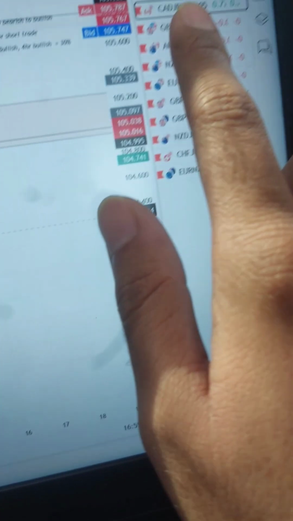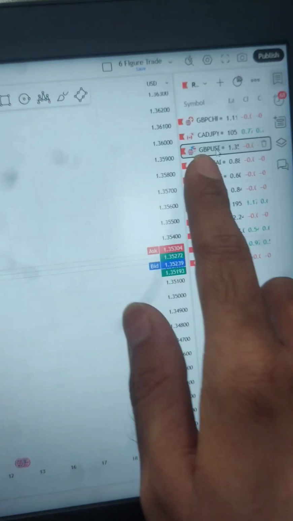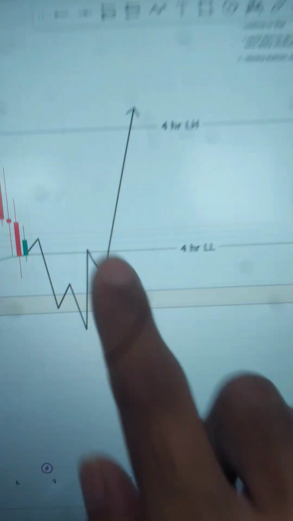So actually I have gone live, but some of the currencies were remaining. I have done the backtesting and analysis while traveling only, and now I'm shooting it. The second currency is CAD JPY. In CAD JPY I need this retracement to take the buy. Same way, waiting for the 15 minute to go bearish to bullish. Third is GBP USD. In GBP USD I need this to go bearish and then bullish.